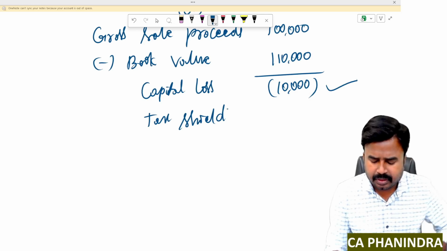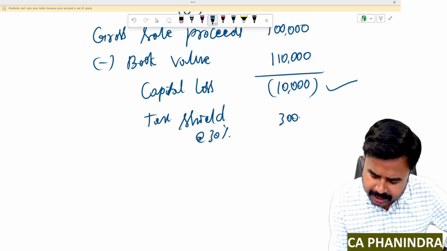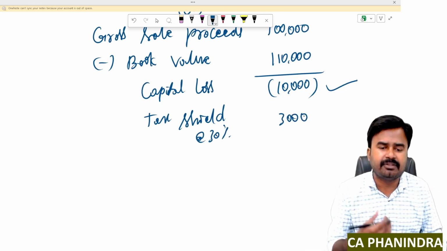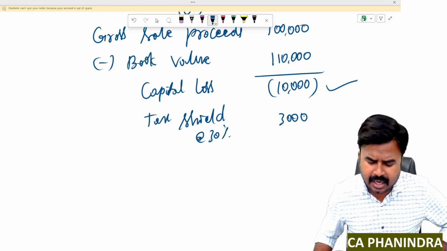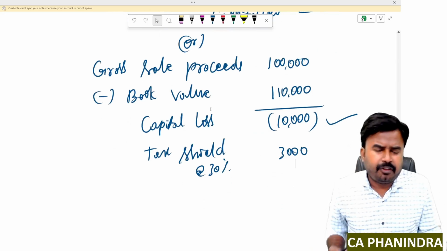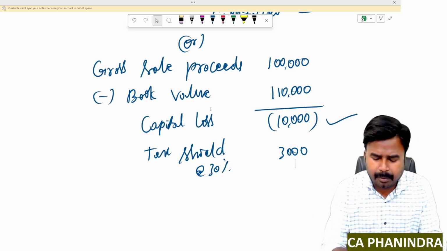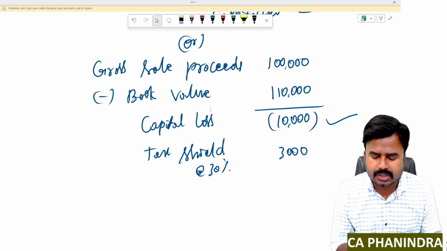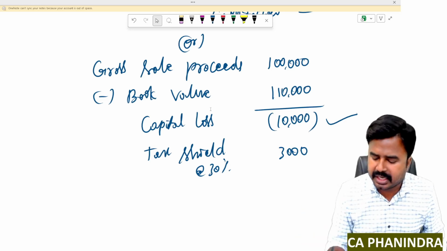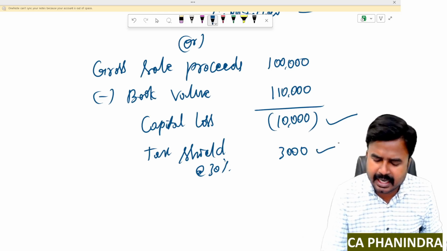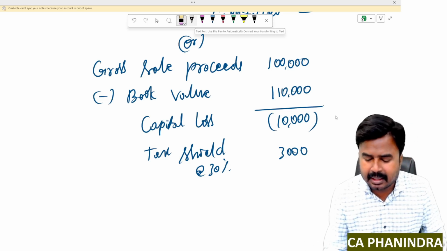Okay. So tax shield. Say for example, if tax rate is 30%, I'll get tax shield of 3,000 rupees. See, tax shield is a cash inflow. Tax saving on capital loss is a cash inflow. It is not a cash outflow. So dear students, understand one thing. See, forget about the logic of why we are getting tax shield. Just follow the process. Gross sale proceeds minus book value, I'll get capital loss. In case I'm suffering capital loss, calculate tax shield on it straight away. This is not a cash outflow. This is a cash inflow. Earlier, capital gain tax is a cash outflow, whereas this tax shield is a cash inflow.